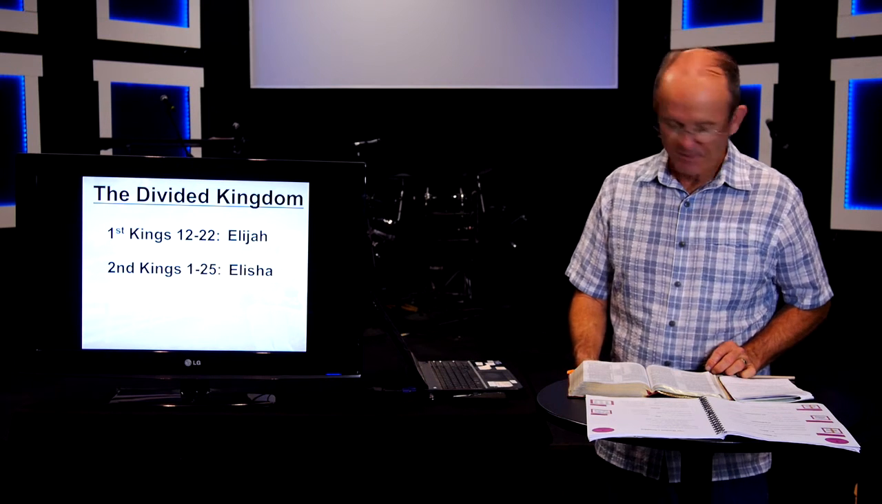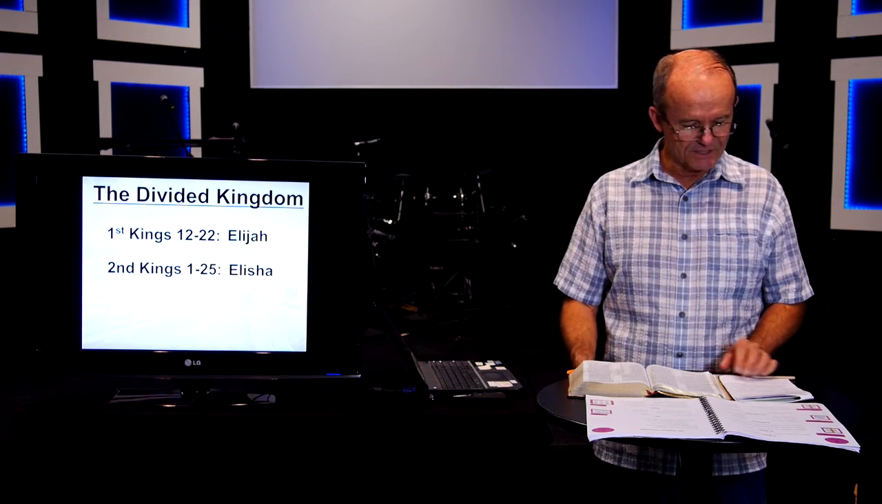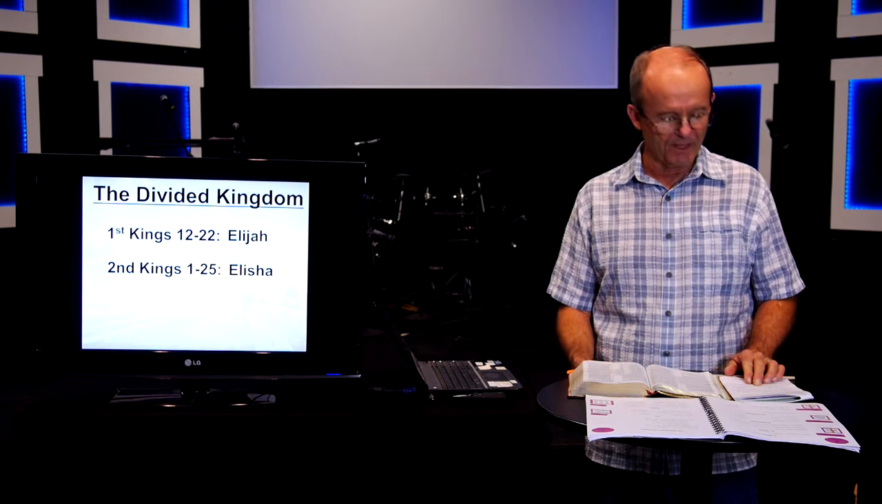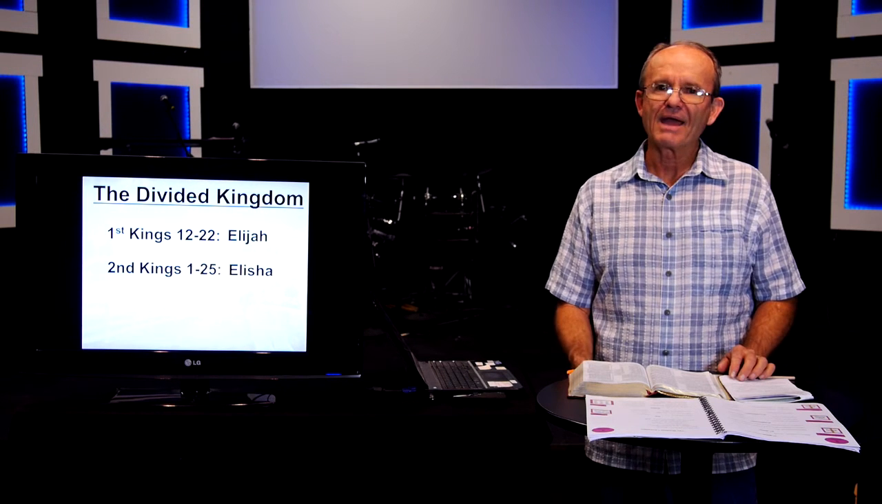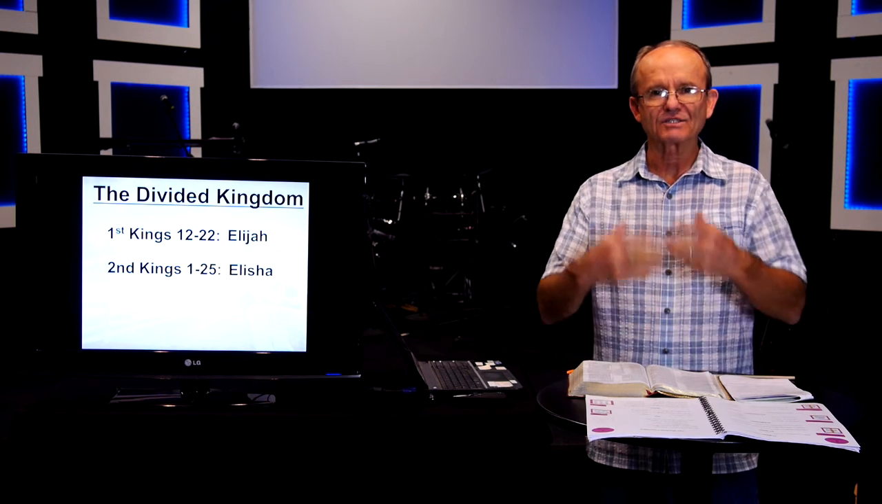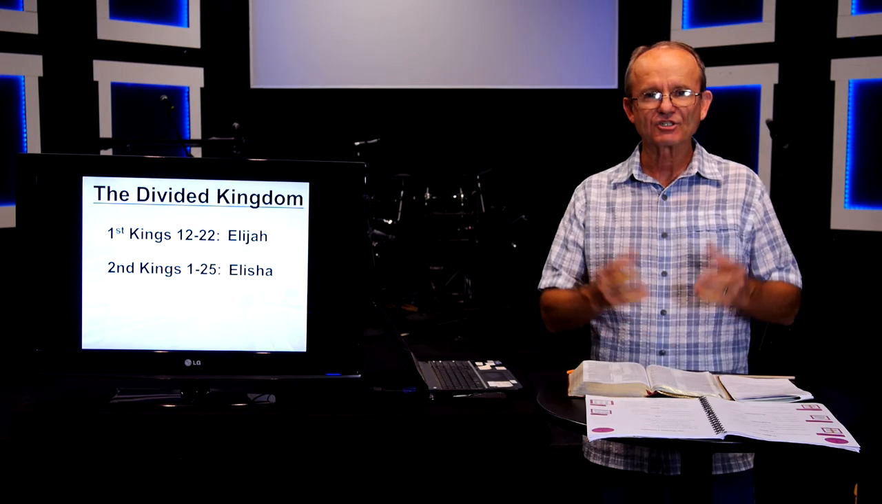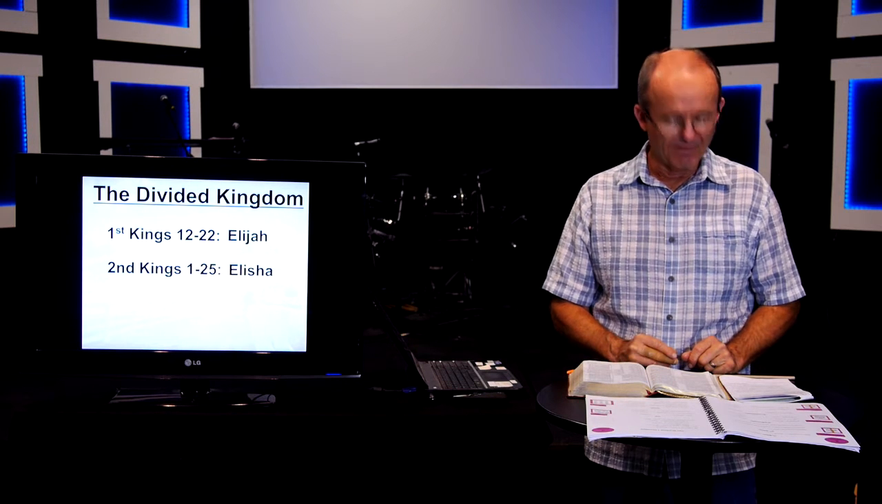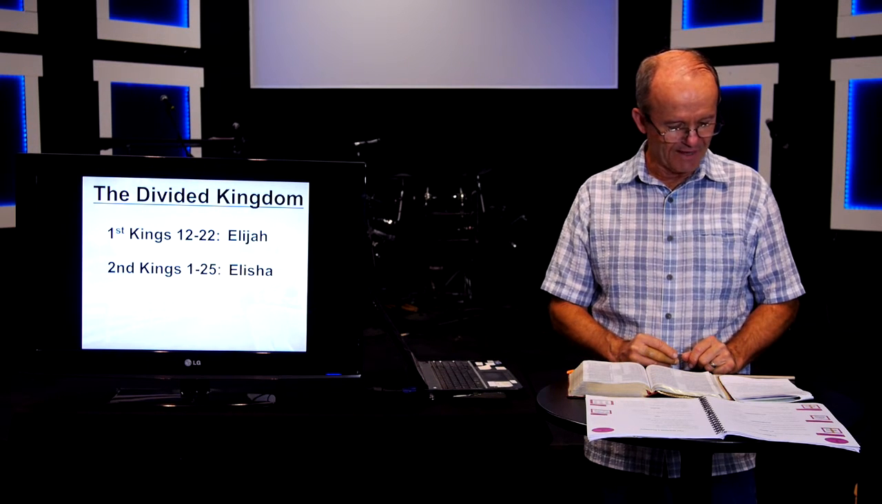2 Kings chapter 5, Elisha heals Naaman, the commander of the Syrian army. And in chapter 6, a man had borrowed an axe head from a neighbor, but he lost it into a pool of water, and Elisha raised the axe head, made it float so that he could recover that axe head.